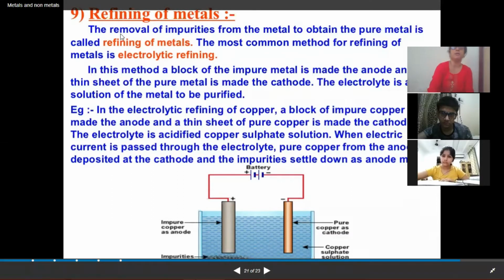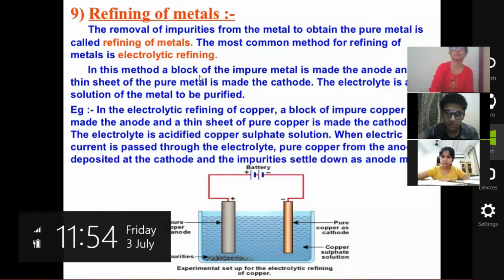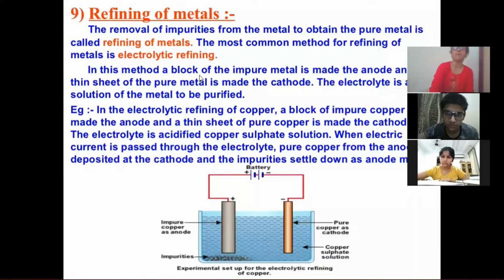Do you know that the metal which we obtain after the reduction process is not completely pure? It is still having impurities in it.